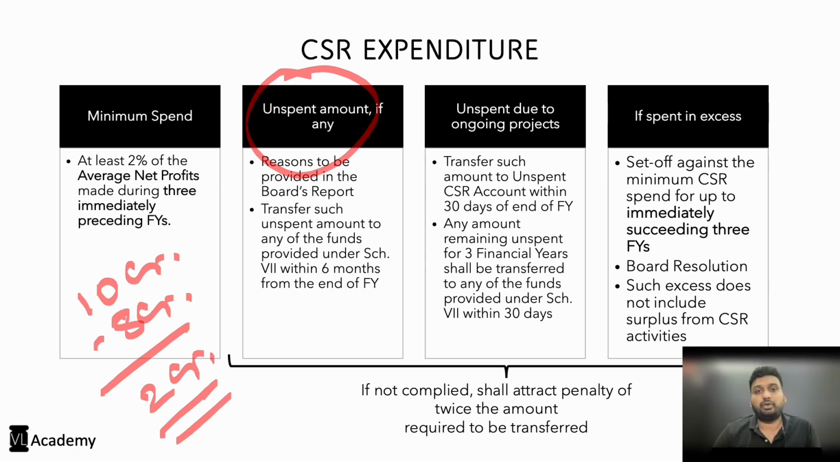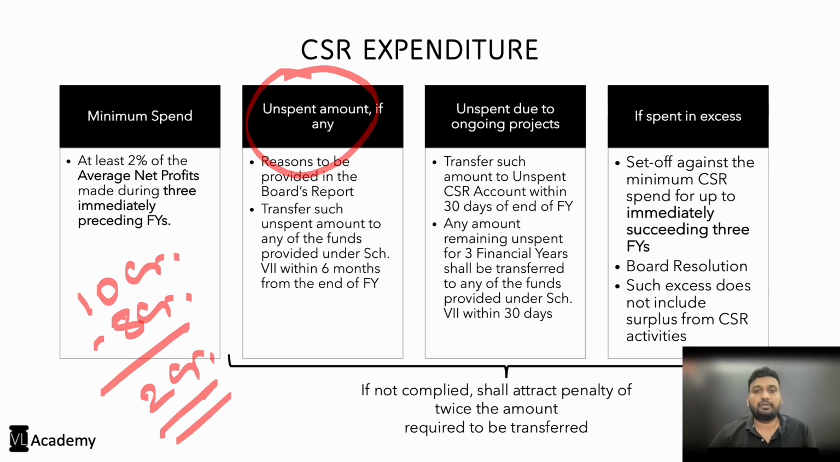Now, there may be a scenario where there is an ongoing project, and for such an ongoing project, you couldn't spend everything during that year, but ultimately in the next 1-2 years, you will be spending that amount on that project. Let's say you're constructing a hospital, and that is actually a project. Let's say it's spread across more than a year.